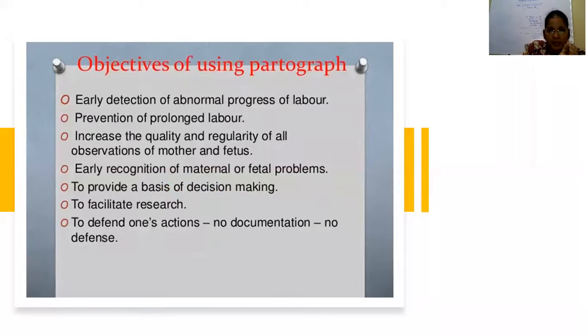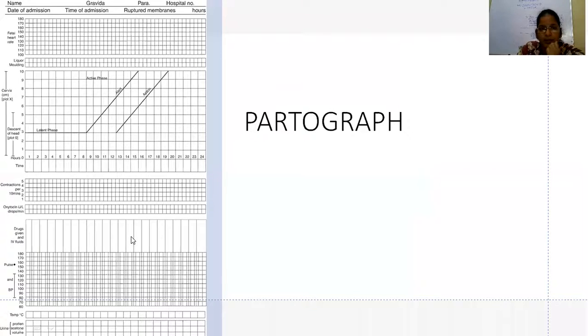The advantages of the partogram: early detection of abnormal progress of labor. It prevents prolonged labor. It increases the quality and regularity of all the observations of mother and fetus, and it early recognizes maternal and fetal problems, and it provides the basis for decision making. And you can refer the patient with the partogram if you cannot handle things alone. And whatever you are doing, you are documenting on paper, so it will be medicolegally safe if you plot a partogram during labor.